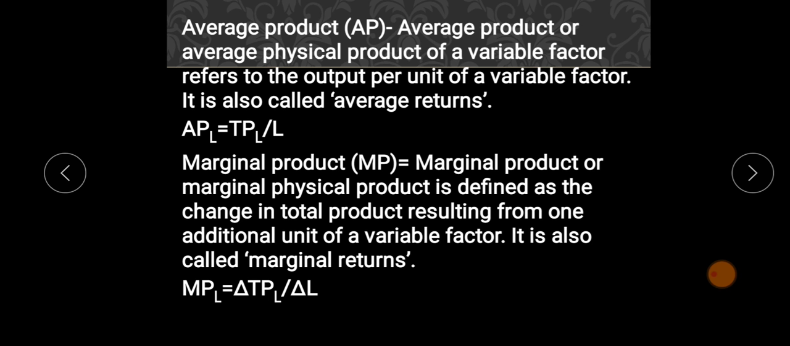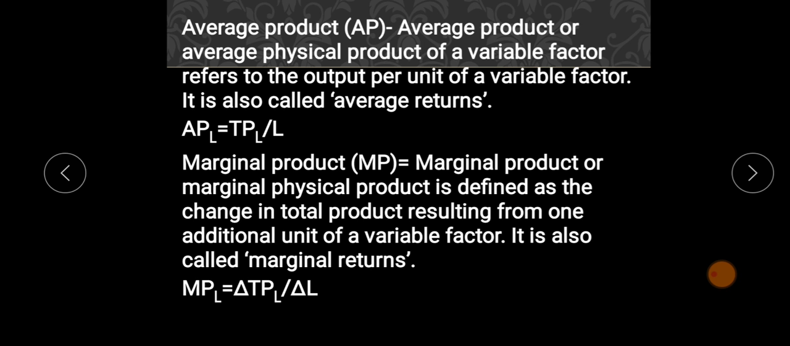APL equals the total product divided by labor. So average product is the ratio of the total product to the number of workers. It simply means how much quantity of a commodity each laborer produces. That is what is known as average product.